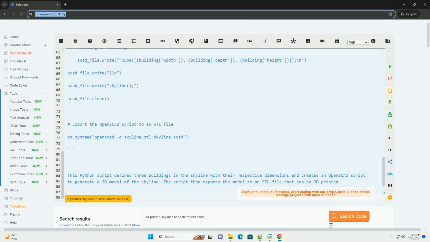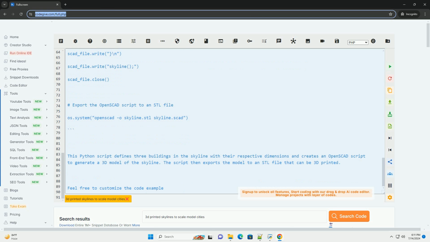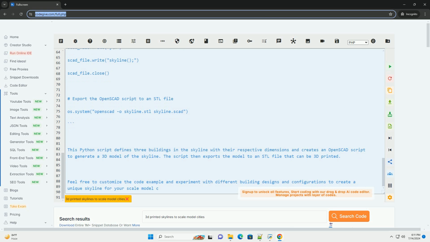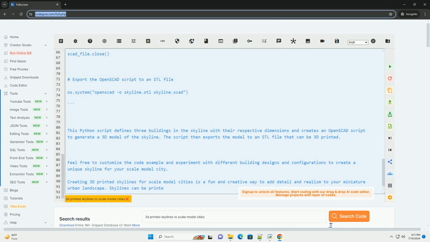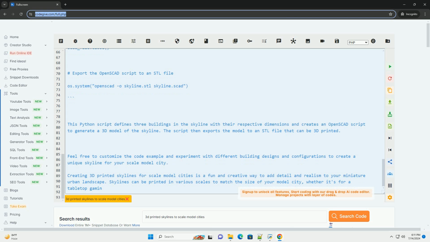Step 3. 3D printing. Next, load the exported skyline model file into your 3D printing software. Configure the print settings such as layer height, infill density, and printing speed based on the capabilities of your 3D printer. Make sure to use a high-quality filament to ensure the details of the skyline are captured accurately.